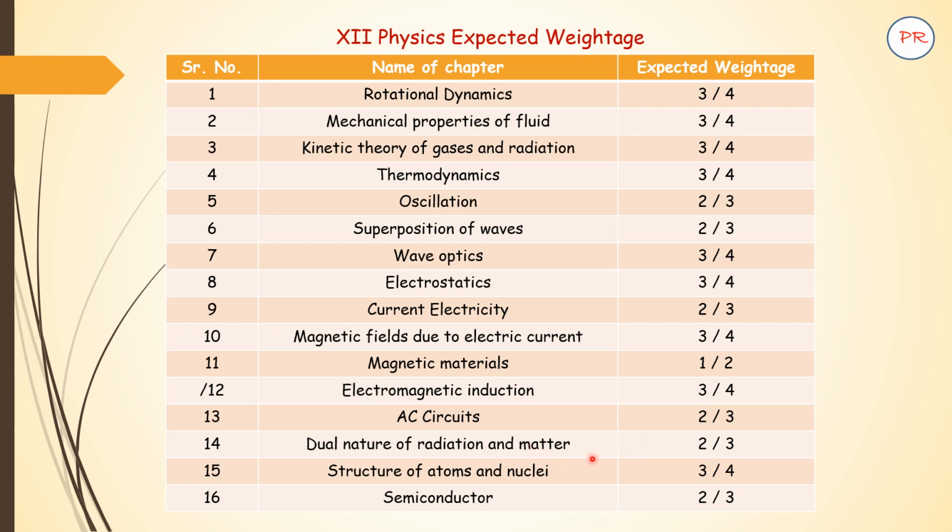The 14th chapter is dual nature of radiation and matter. Again, there are 2 or 3 questions. This involves the photoelectric effect. So the photoelectric equation, you will have to prepare well. Einstein's photoelectric equation.